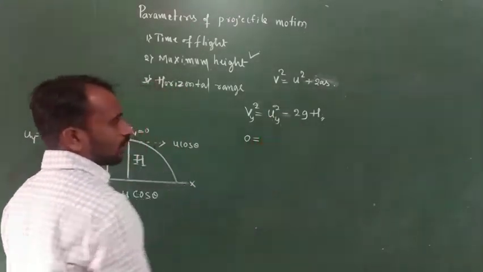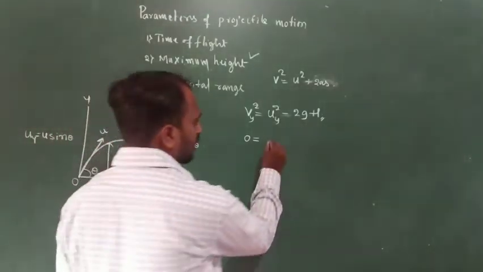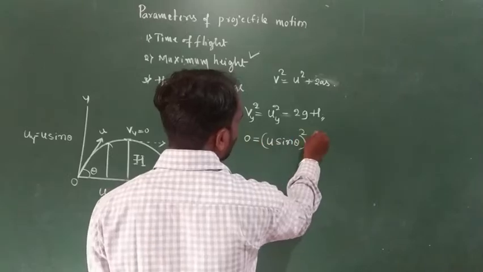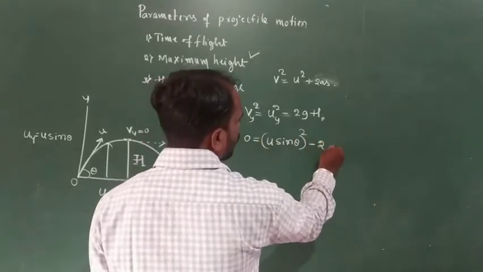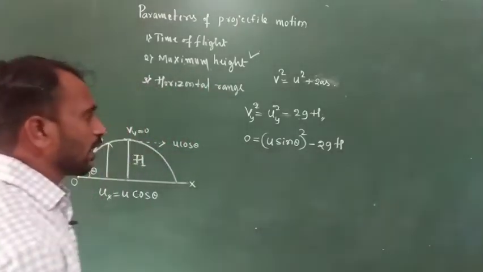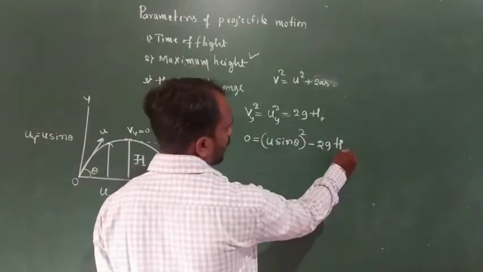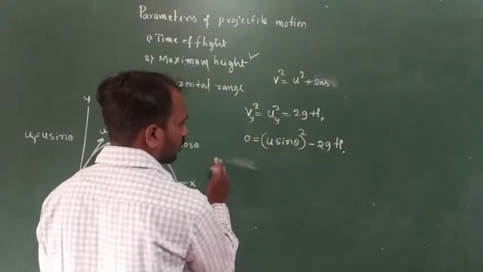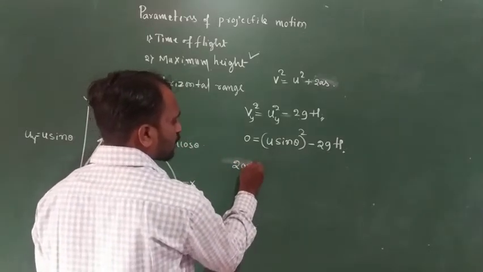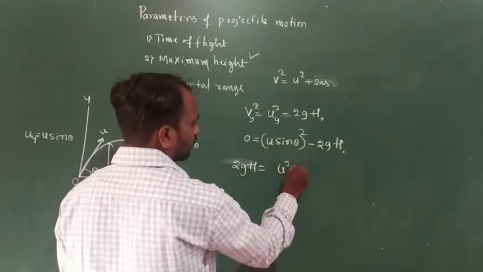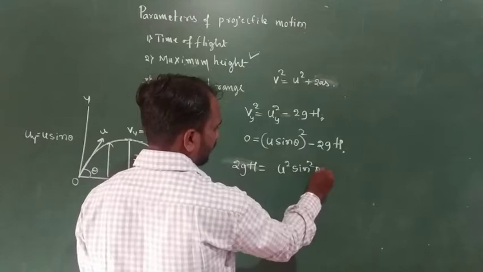So uy is u sin theta, so this one is a whole square, minus 2 into g into h. Here we want to calculate the h value. So 2gh is equal to u square sin square theta.